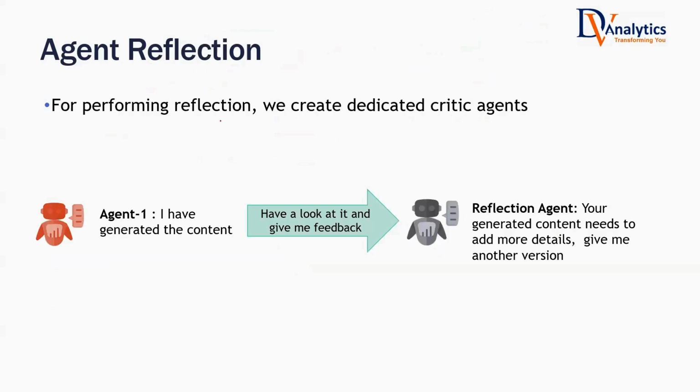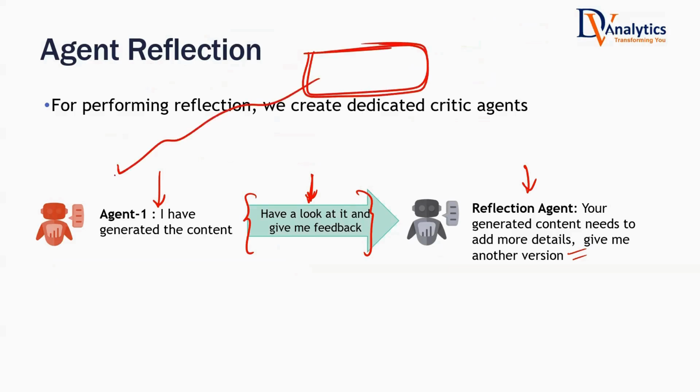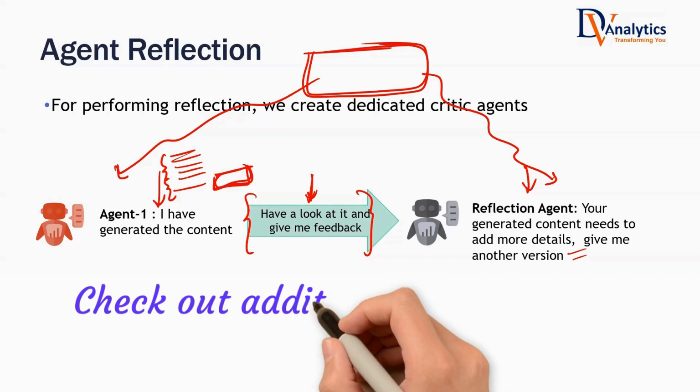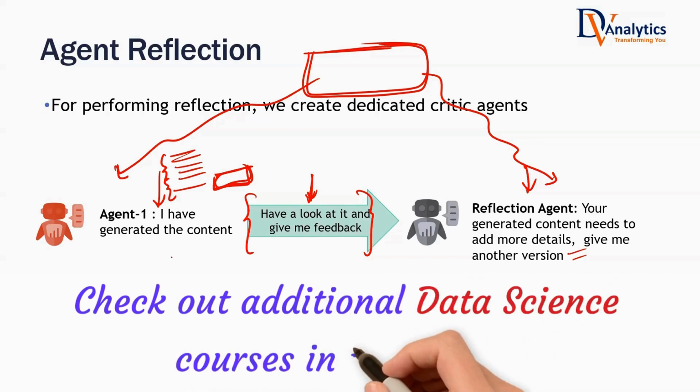When we are performing reflection, we will say, yes, I have generated this content as the output. Have a look at it and give me the feedback. Once you say agent with reflection, this is what happens in the backend. The reflection agent will give it the feedback. Your generated content needs more details, or the customer has given us this requirement. Based on this, you have done some work and generated this output. But when I see the customer requirement, I see that a particular option is missing. Maybe when you were generating, that one was overlooked. Maybe you may want to update this and give another version, and then it will give another version.